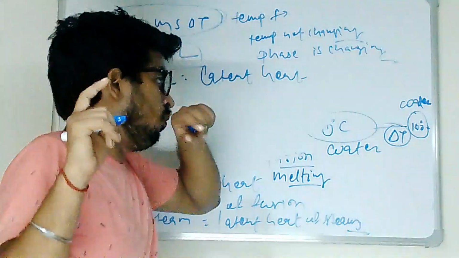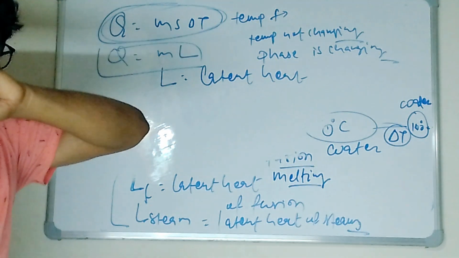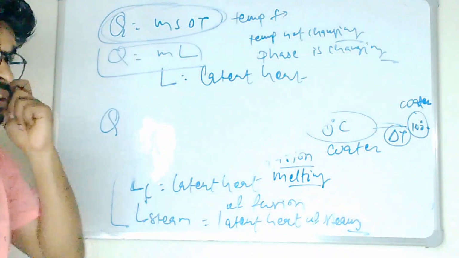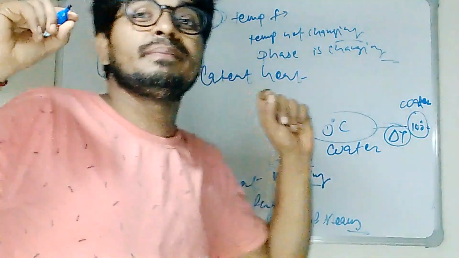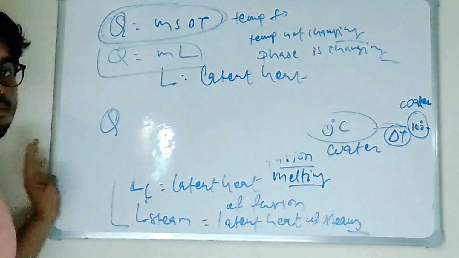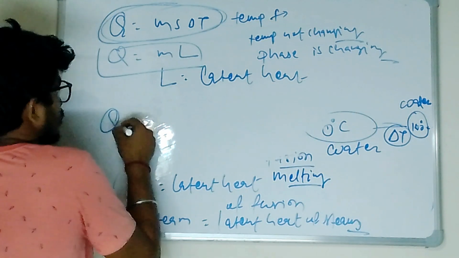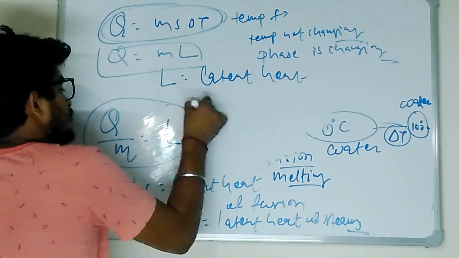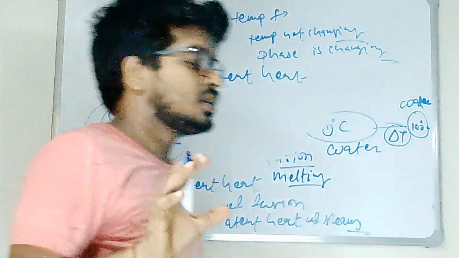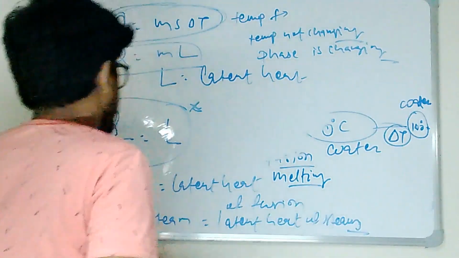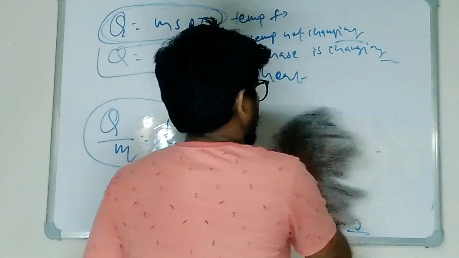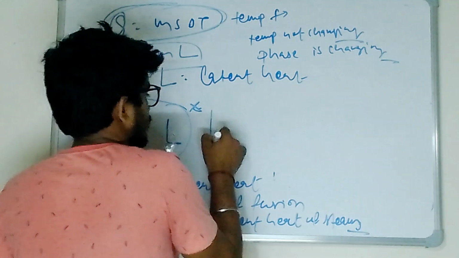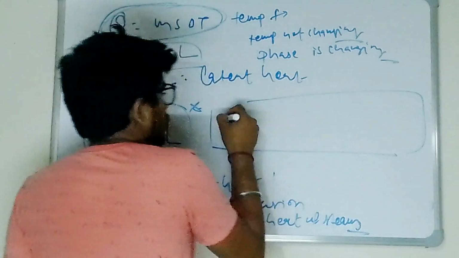During phase change, there is no temperature change. During phase change, temperature is fixed. So Q by m equals L. Okay, so during phase change, temperature is constant. Please make notes.